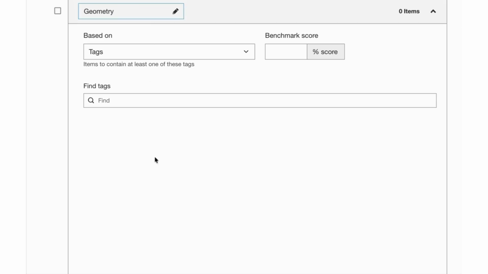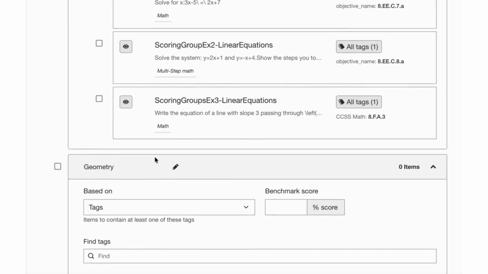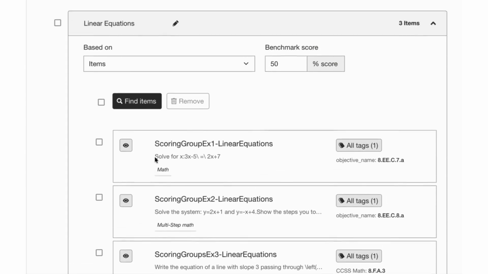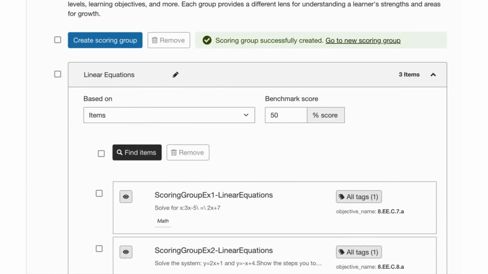If I want to create additional scoring groups, I simply select the button again, go to the new scoring group, name it, potentially, let's say, geometry, and start to add my items again. One thing worth calling out, though, is that scoring groups are independent of each other. So the same item can belong to more than one group.